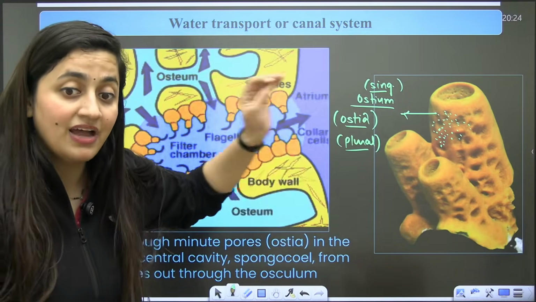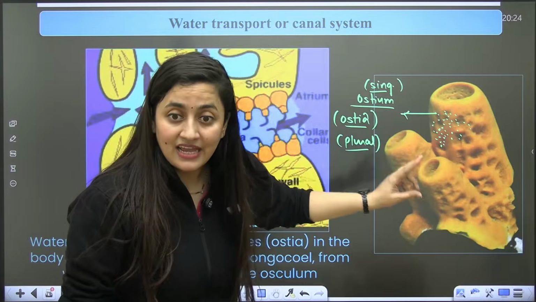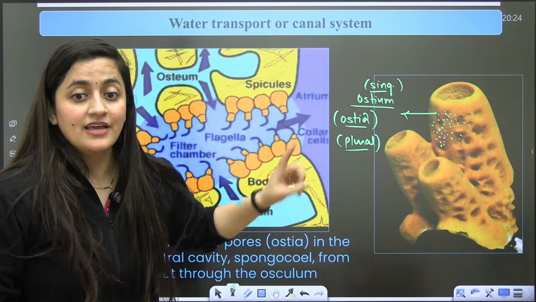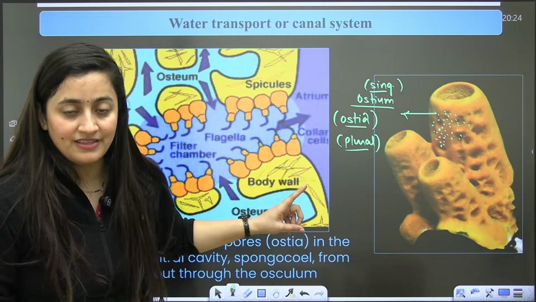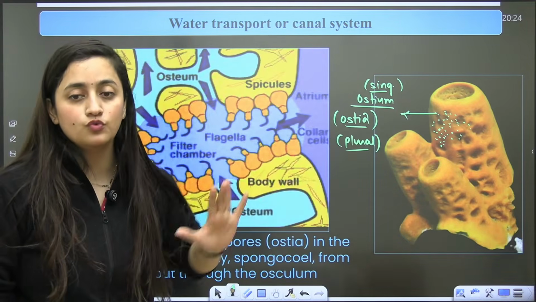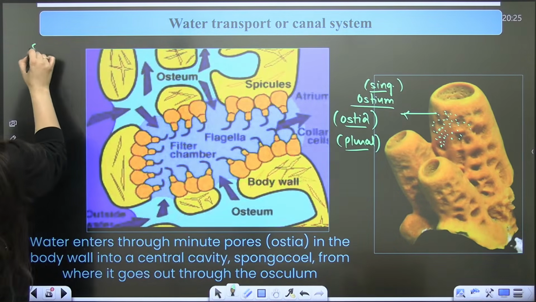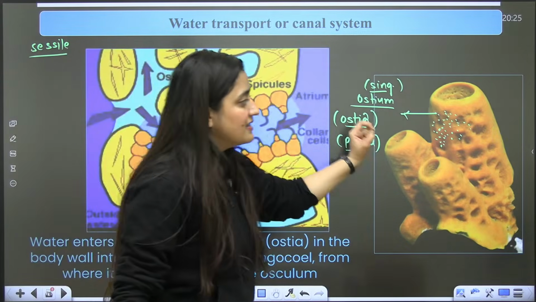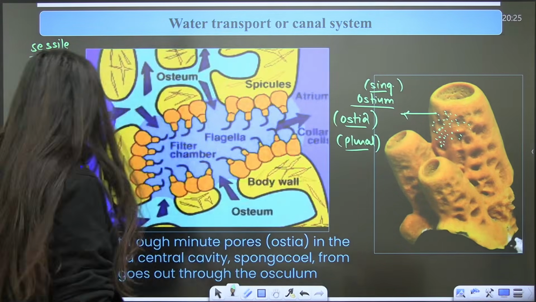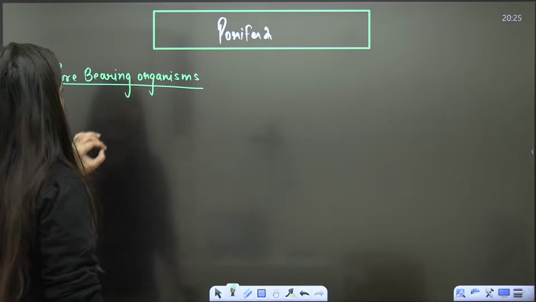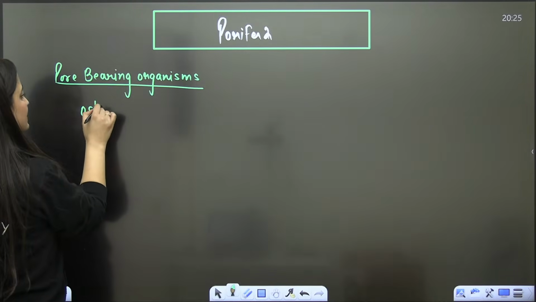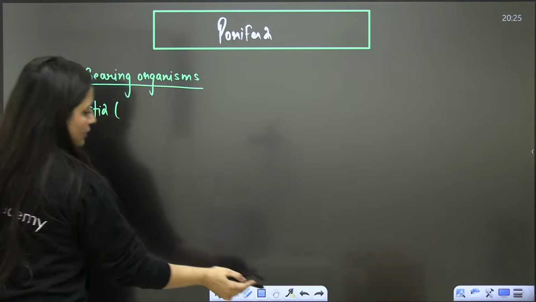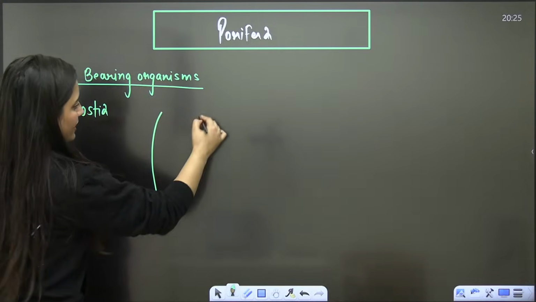They are that primitive, and as I said, they are animals, but they are attached to the substratum. They are not movable. Their adults are not movable. They are fixed to a place. We are using the word sessile. I am talking about the pores here. I am saying their body is having pores. Minute pores are present here. So pore-bearing organism, ostia is the word. These minute pores are present on their body.